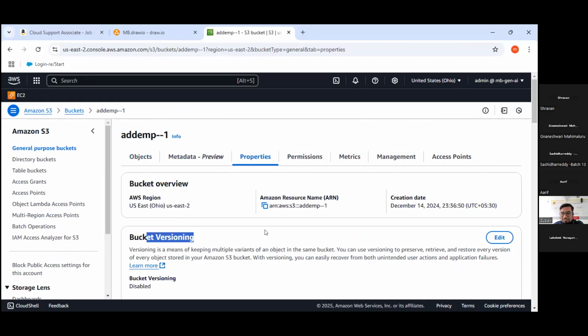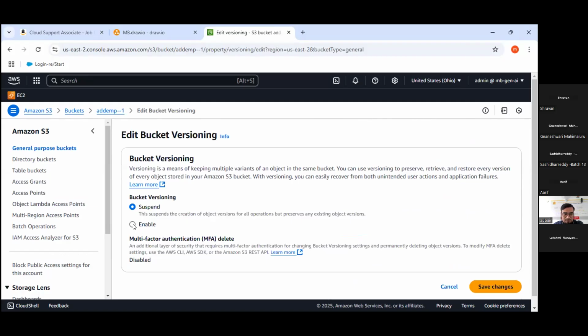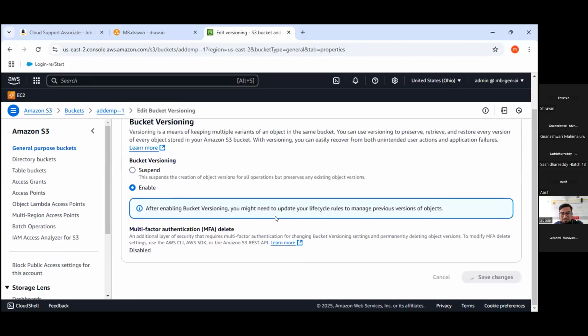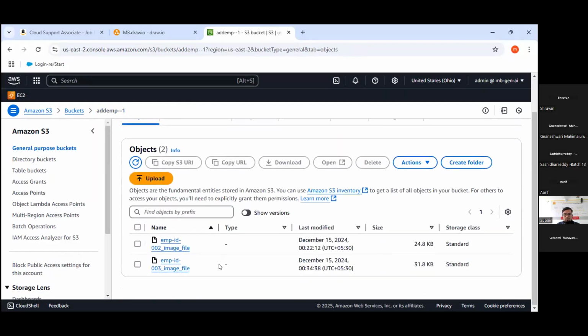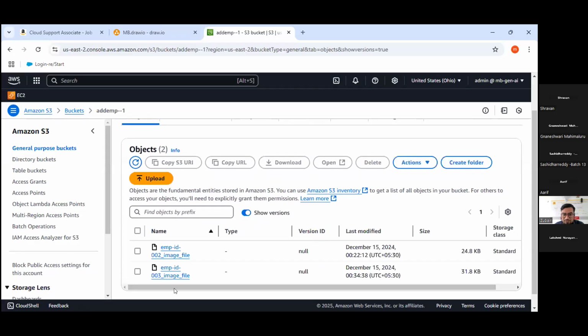Right now it is disabled. I am just enabling it. Save changes. Let's suppose one file is available here, and this file is deleted, right, folks? So what we need to do is just click on the show versions option. The deleted file will come as a delete marker option. Here you can see in the type it is mentioned delete marker, right? So if you delete that marker, again it will restore to the main object list or main dashboard.